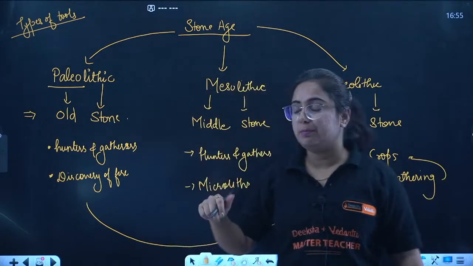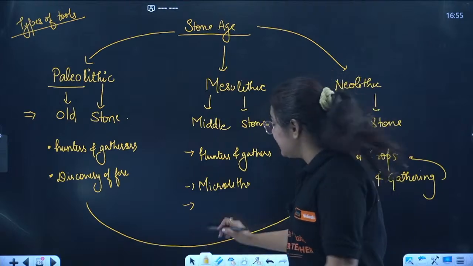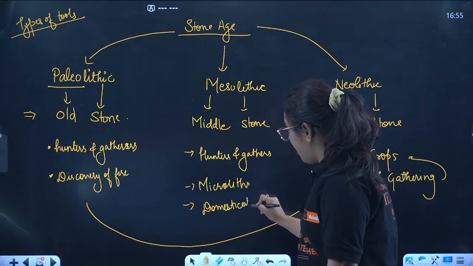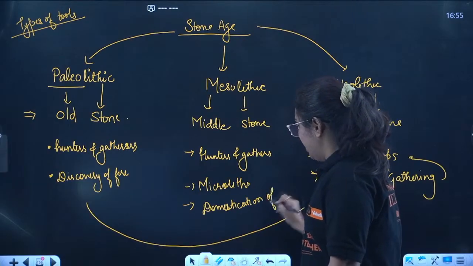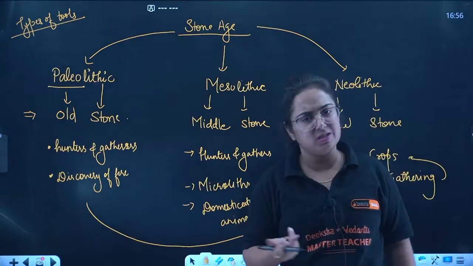Along with this, they also learned domestication of animals. One of the earliest animals tamed by humans was the dog.